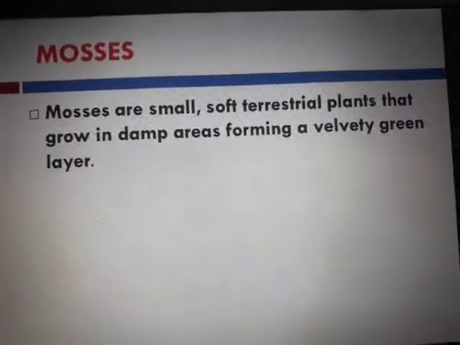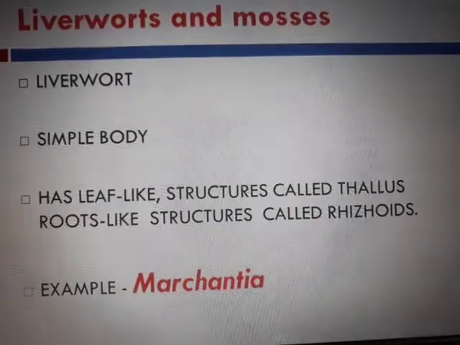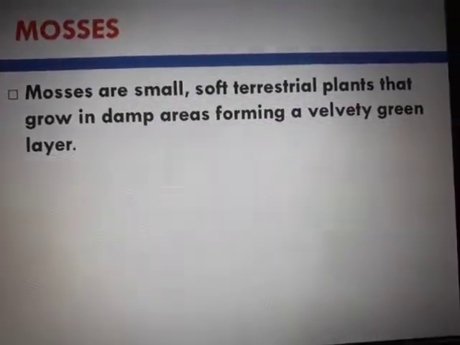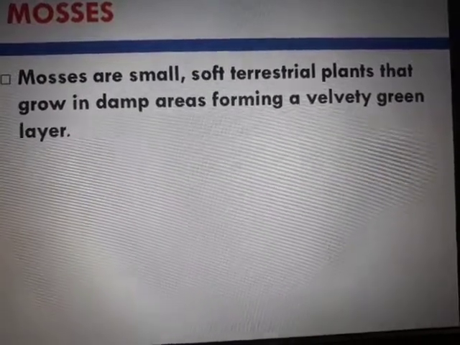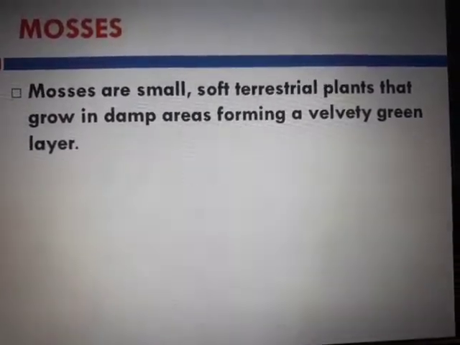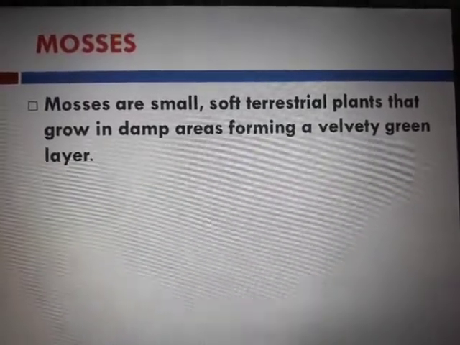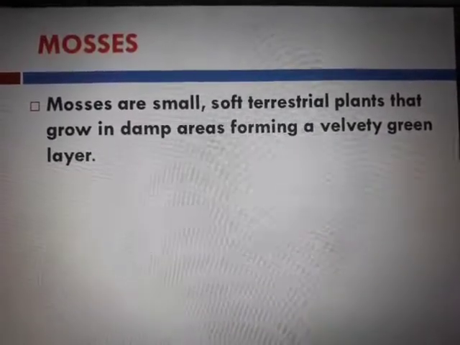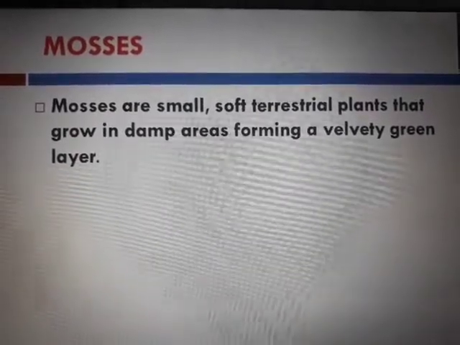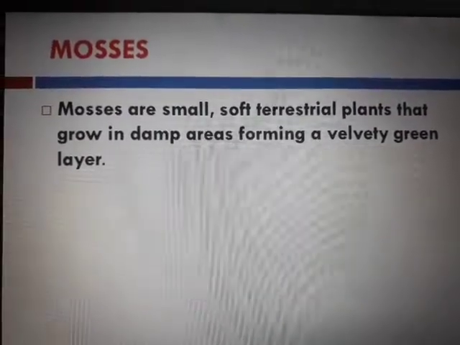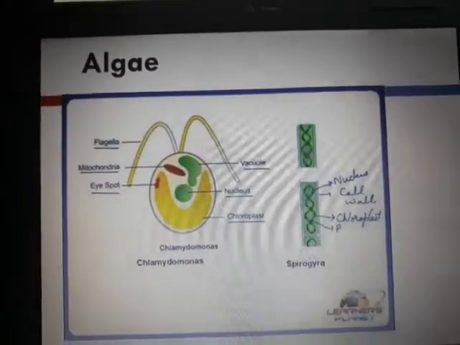Then coming to mosses, those were about the liverwort. Mosses are small, soft terrestrial plants that grow in damp areas, forming a velvety green layer. Very common nowadays whenever we see rains, they immediately start popping up from old walls and wherever a little moisture is available. All those green velvety soft structures are mosses, and this is how they look.